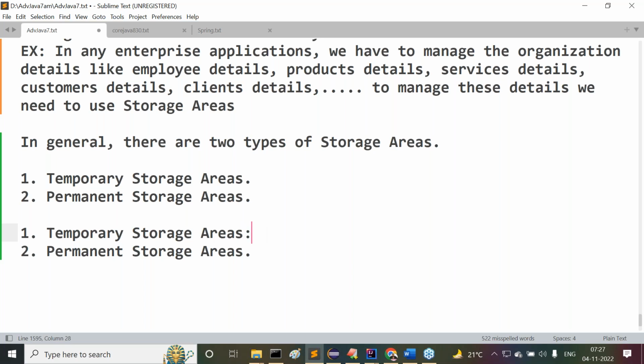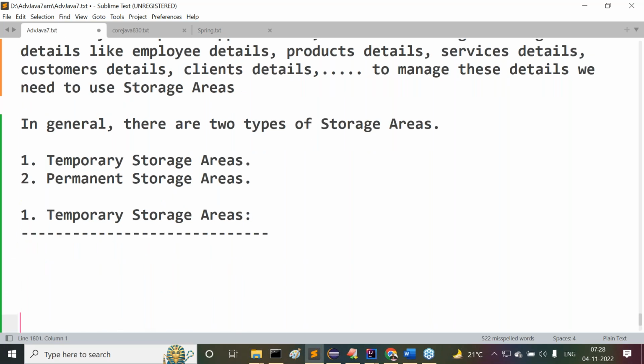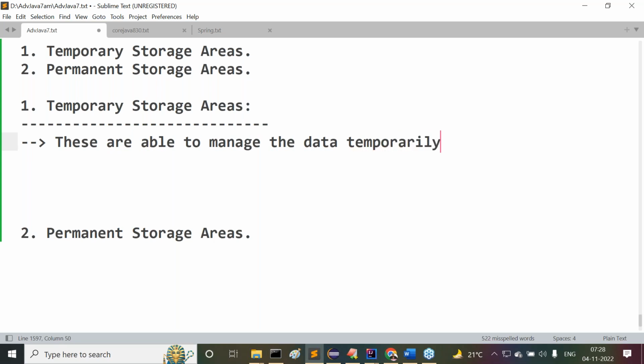Temporary storage areas and permanent storage areas. These are the things we have to understand clearly. Two types are available. But what is this temporary storage area? Come on, guys, you have to give the answer. What is the meaning of temporary storage areas? The name itself gives clarity. These are able to manage the data temporarily. Am I right or not?